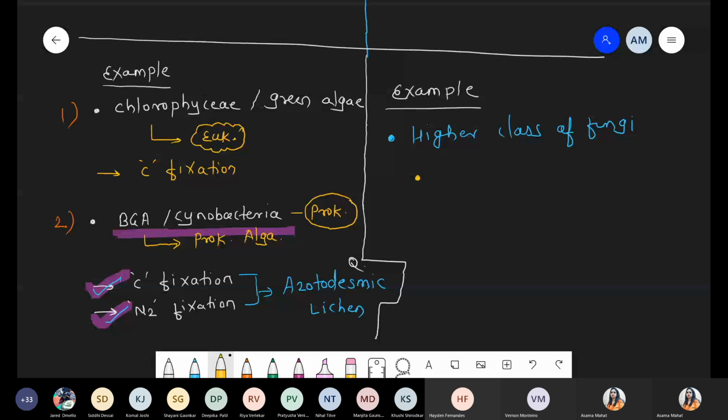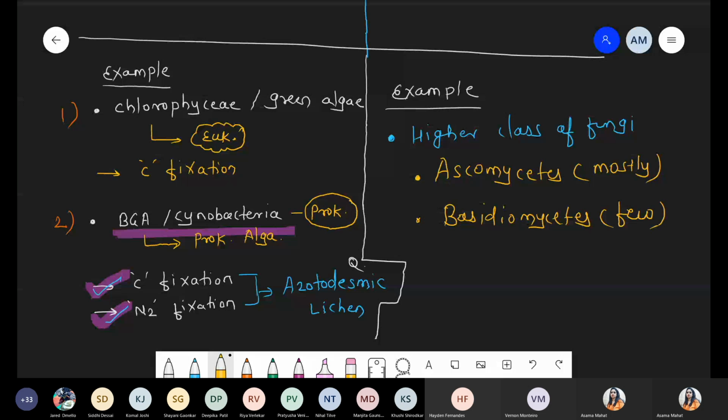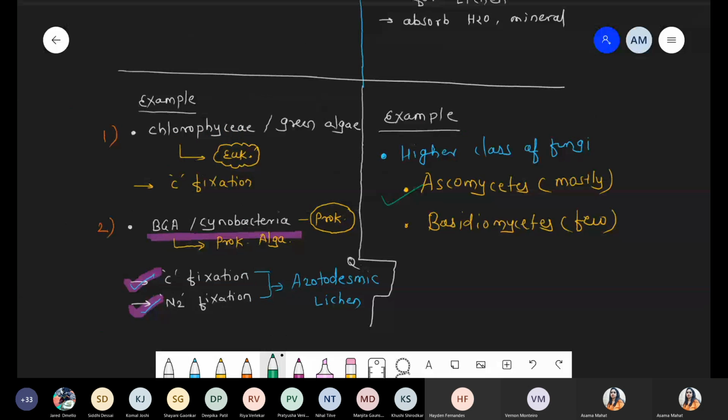In case of lichen, the Ascomycetes class is mostly involved. Which class? Ascomycetes. But we have some examples with respect to Basidiomycetes also. These are very few examples, but mostly Ascomycetes are involved in lichen association. Got it? Is this point clear, everyone?